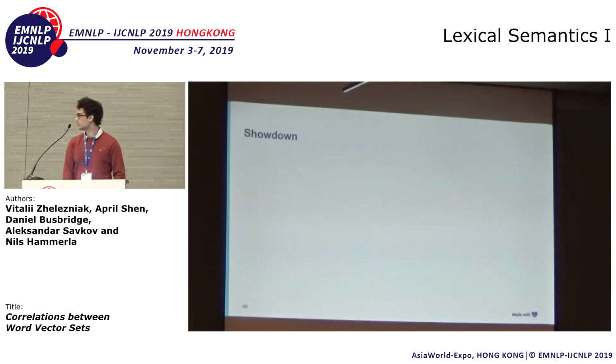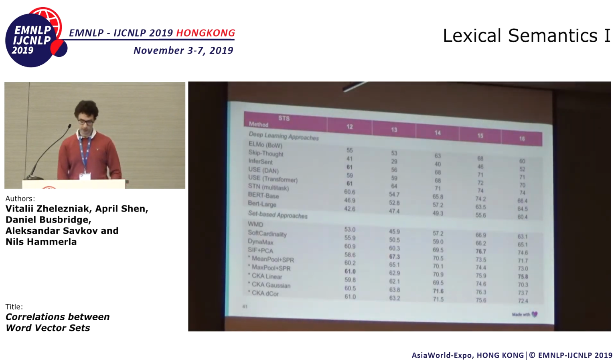So it's time for the showdown. Here we have a big table with all the popular methods. In the first section, we again have the deep learning methods, and in the second section, we have very popular set-based approaches, and our approaches highlighted by a star. And we see that overall they are very competitive, even win on some tasks. And obviously they are much simpler than some of the competing approaches, right? Max pool Spearman is just a simple max pool vector compared with Spearman correlation. And CKA is slightly more complicated, but not that much actually.